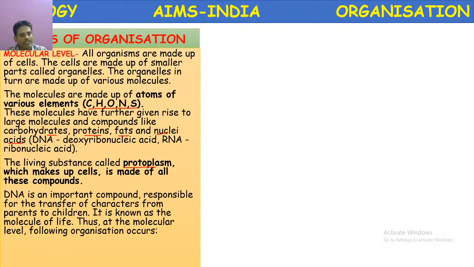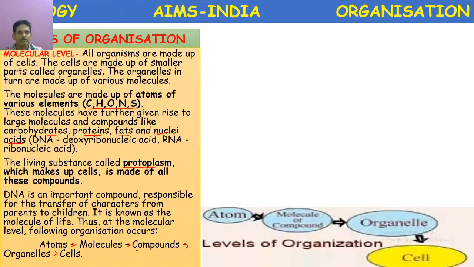What are macromolecules here? Proteins, fats, nucleic acids, carbohydrates. These are all macromolecules. Then DNA, it is an important compound responsible for the transfer of characters from parents to children. It is known as the molecule of life. Thus, at the molecular level, following organization takes place. Here atoms give rise to molecules. Molecules give rise to macromolecules or compounds. Then it gives rise to organelles. Finally, these organelles will form the cells like this.